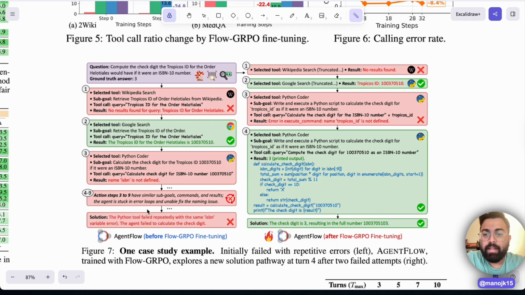If you see here, it initially failed with repetitive errors, but after tuning, it found the final answer. The first time it found the wrong answer because it called Wikipedia search, Google search, and Python coder, and the Python coder did not give the right answer, so it started to loop here itself and finally failed after a certain number of turns. But here, the Google search came out with the right answer. Wikipedia search did not find the right results, Google search gave the right answer. The Python coder gave the wrong answer, but in the second turn the Python coder gave the right answer because it got optimized, and then it gave the final answer.